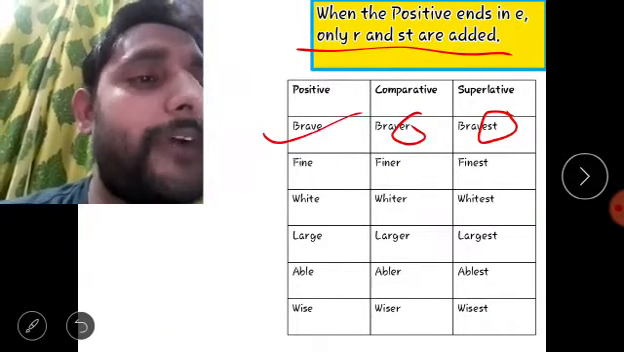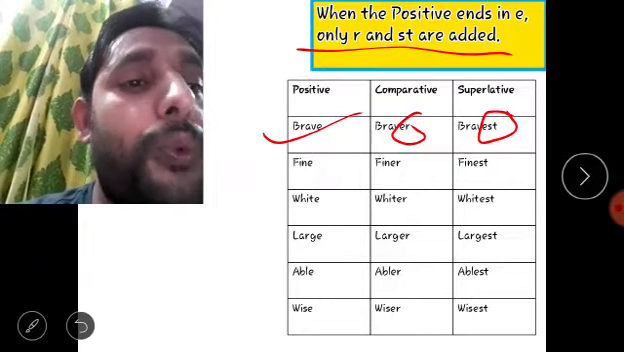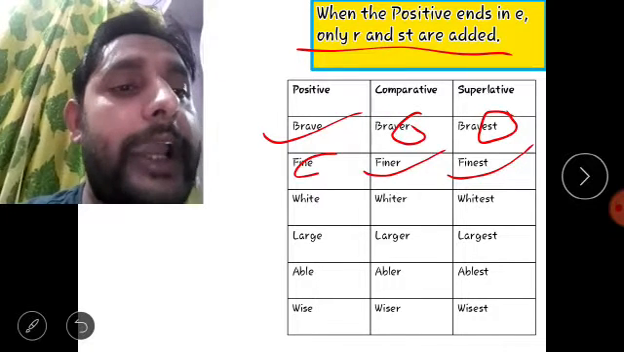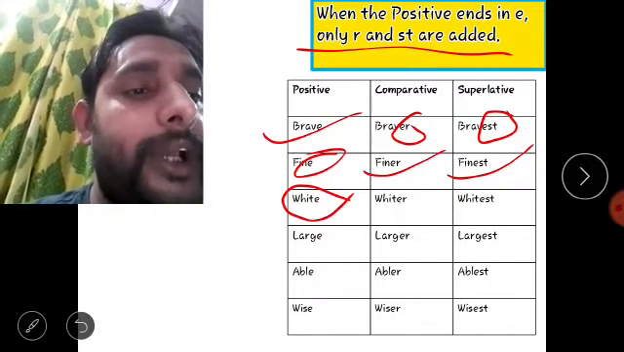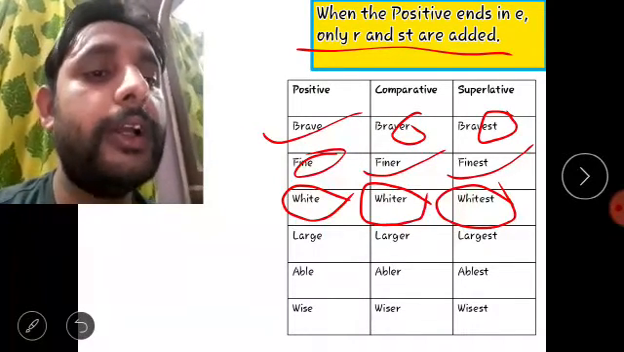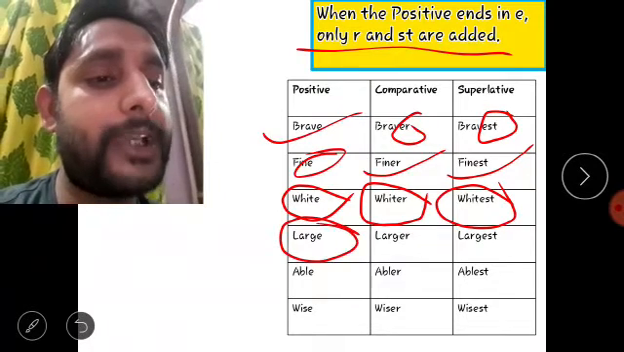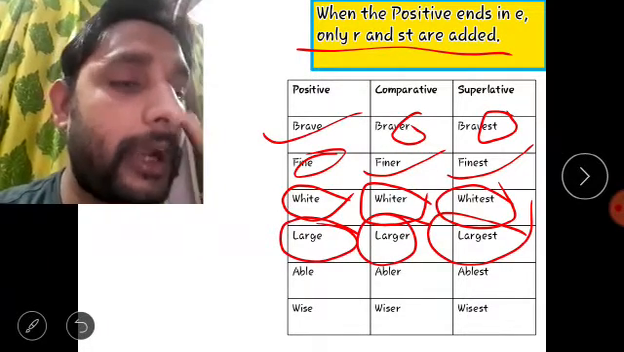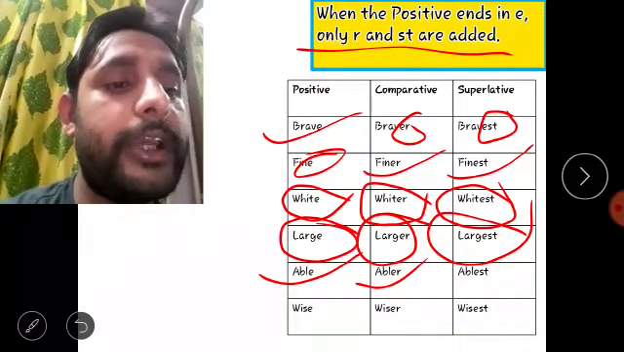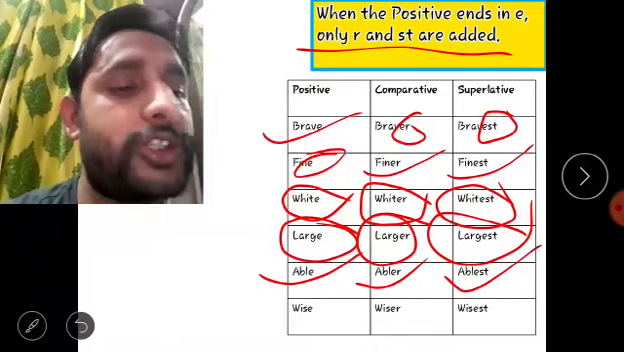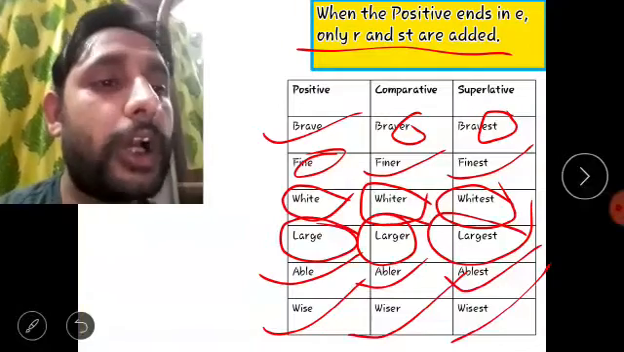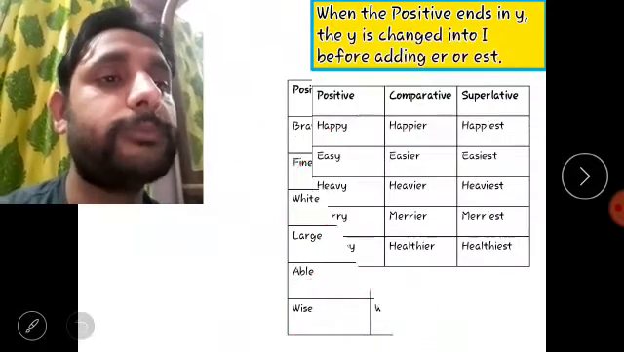Just as brave becomes braver and bravest, the positive degree fine becomes finer, comparative, and finest, the superlative. The adjective white becomes whiter in comparative, and whitest in superlative. The positive degree large becomes larger and largest in comparative and superlative respectively. Able, positive degree, abler, comparative, and ablest, superlative. Wise becomes wiser and wisest in positive, comparative, and superlative degrees.